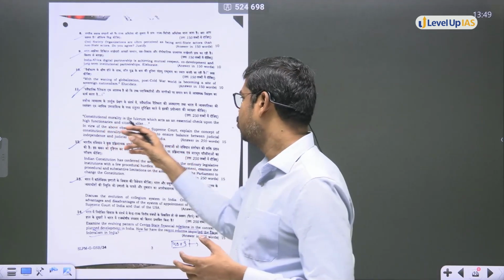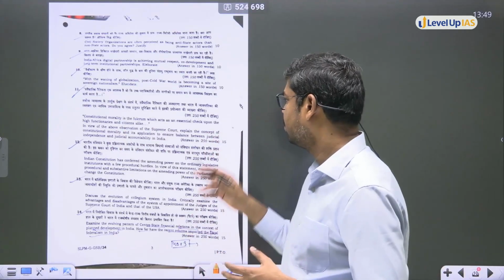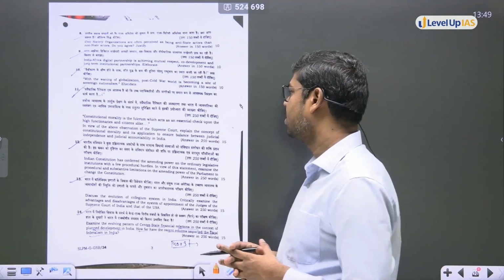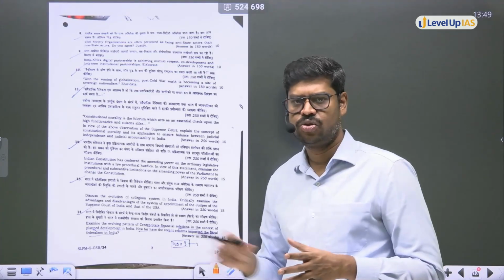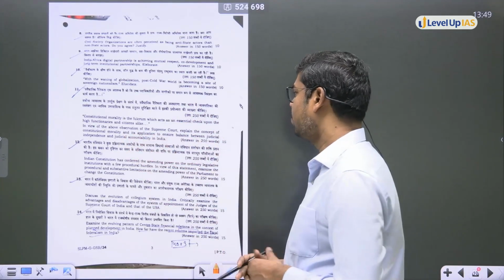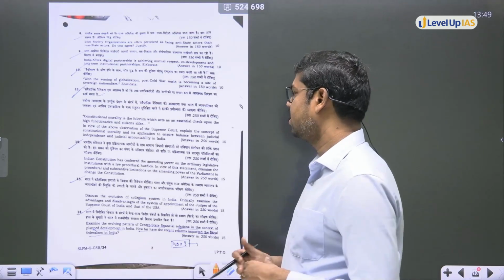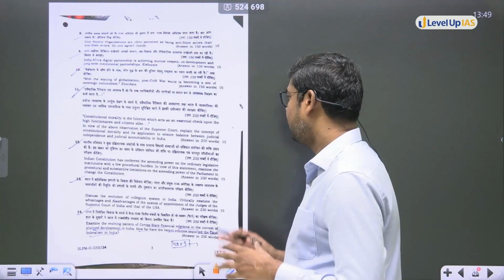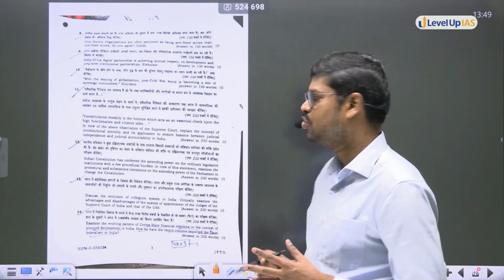So see, constitutional morality is the fulcrum which acts as an essential check upon the high functionaries and citizens alike. So this is a statement that is given by the judiciary. In view of the above observation of the Supreme Court, explain the concept of constitutional morality and its application to ensure balance between judicial independence and judicial accountability in India.